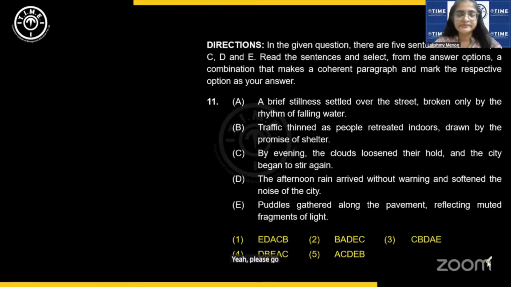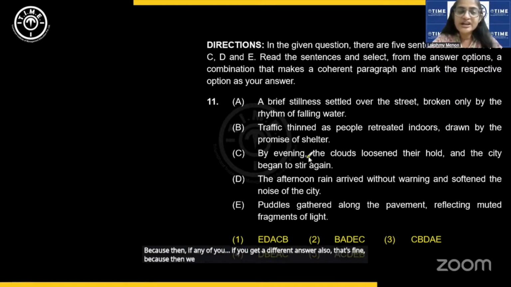Yeah, please go ahead. I'm waiting for your responses. I'll give you a little time to solve this. Please try, guys. Because if you get a different answer also, that's fine, because then we can try to find out what was the flaw in your logic. Okay?